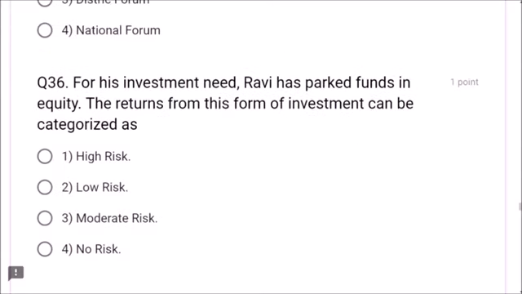Next, question number 36. For his investment need, Ravi has parked funds in equity. The returns from this form of investment can be categorized as: high risk, low risk, moderate risk, no risk. Dear friends, high risk is correct, friends.